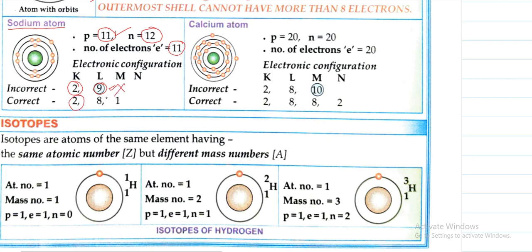Because first shell capacity is 2, second shell capacity is 8. So remaining 1 will be in the third shell. Clear? So the configuration of sodium atom is 2, 8, 1. Similarly, what is the configuration of calcium atom? Its atomic number is 20. So number of electrons will be 20. So in the first shell 2 electrons, second shell 8 electrons, third shell also 8 and fourth shell 2.